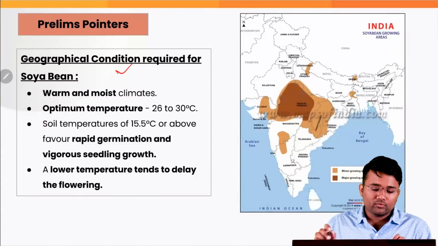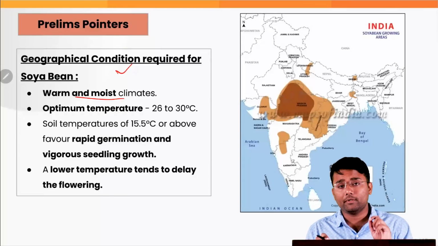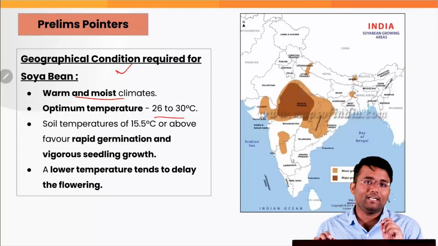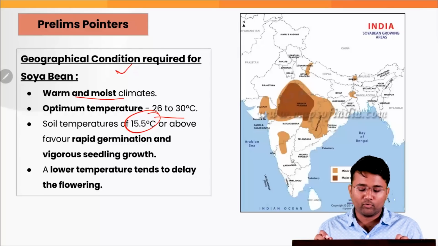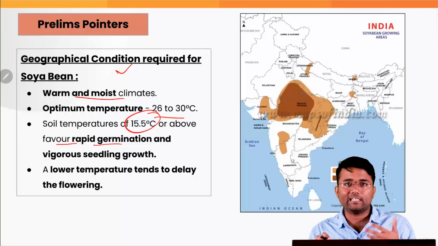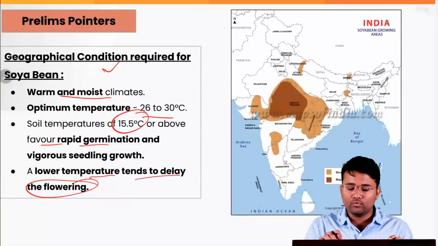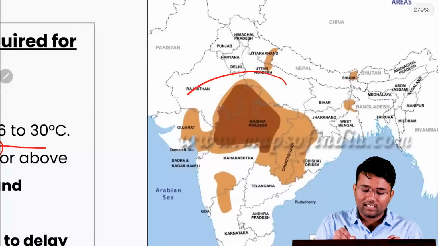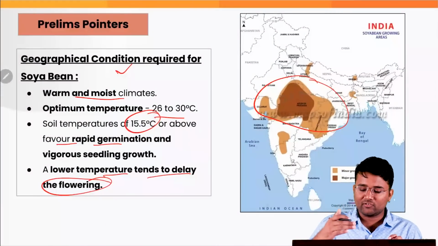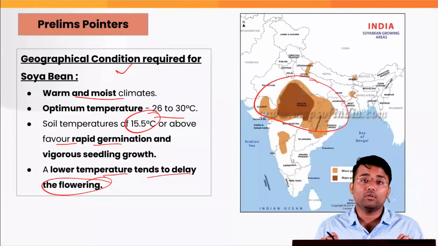Let's also briefly look into some geographical conditions required for soybean, that it requires a warm and moist climate. An optimum temperature for the production of soybean is 26 to 30 degrees Celsius, and the soil temperature requirement is 15.5 degrees Celsius or above, that favors rapid germination and vigorous seedling growth. A lower temperature tends to delay the flowering of the soybean. If you look into the areas where soybean is largely cultivated, in most of the central states like MP, Maharashtra and parts of Chhattisgarh, Gujarat, these are some of the areas where soybean is grown prominently.